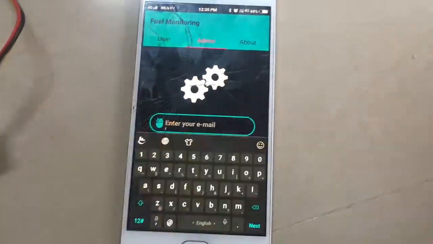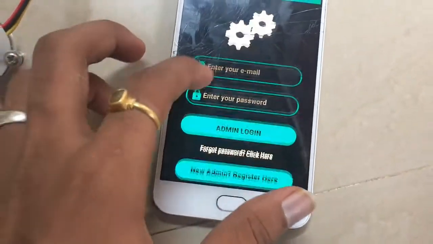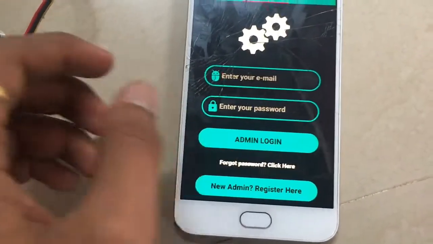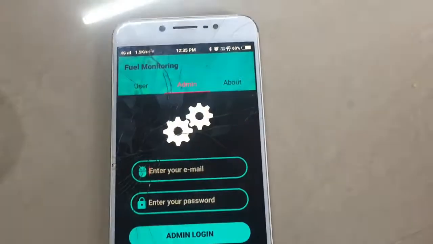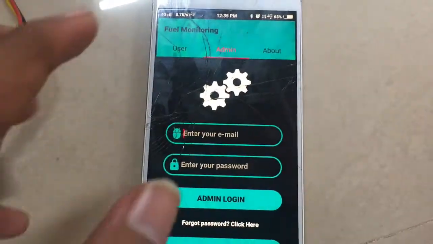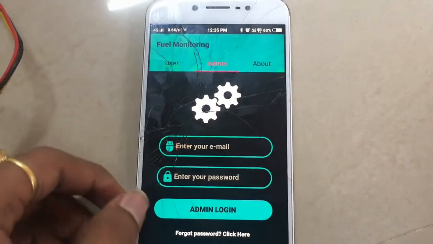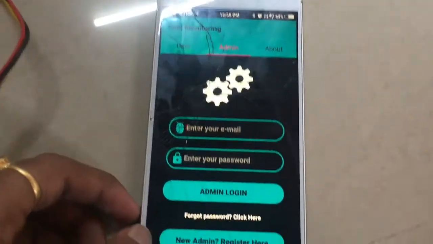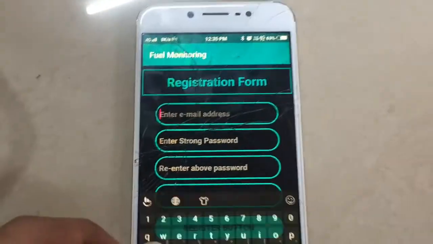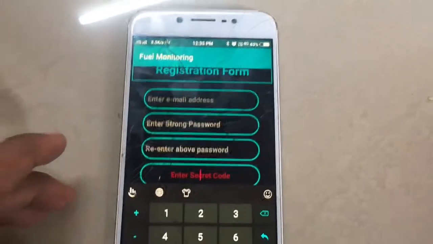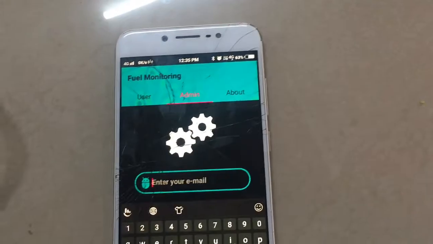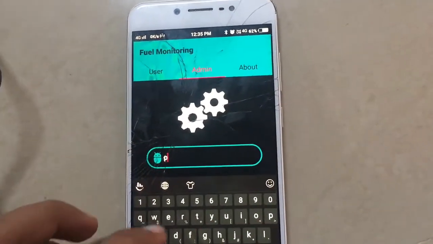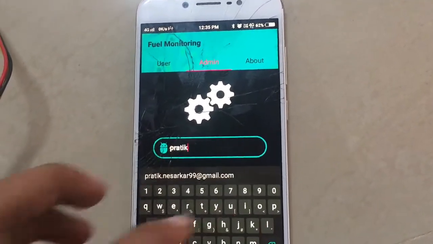So what I will do is I'll just quickly sign in as an administrator. As you can see here, I have different options. I have an option, if in case I forgot my password, I will just send in my email here, and the link to reset the password will be given to me via the email in real time. Next, if you are a new administrator, you can register here, but there is a secret code which is known by only me, so you cannot do anything without my permission, of course. So I'll just quickly sign in with my registered user ID and password.